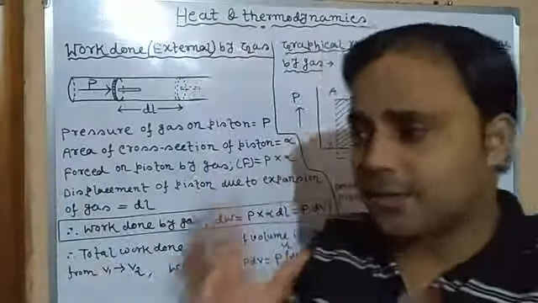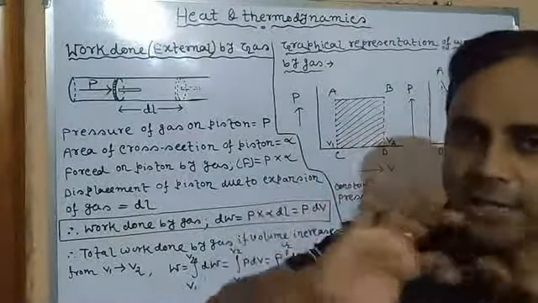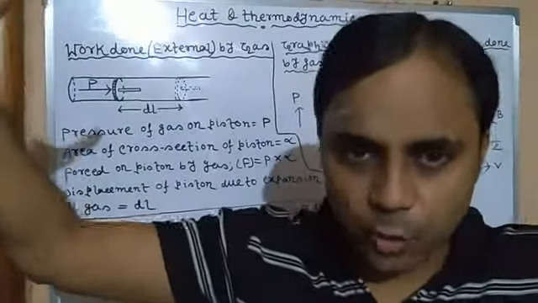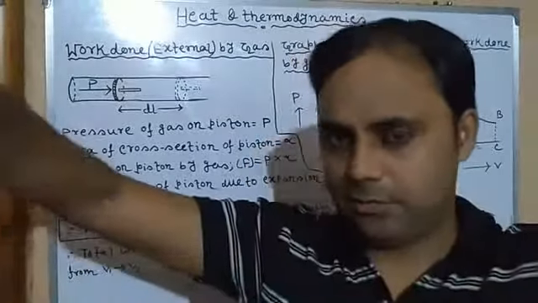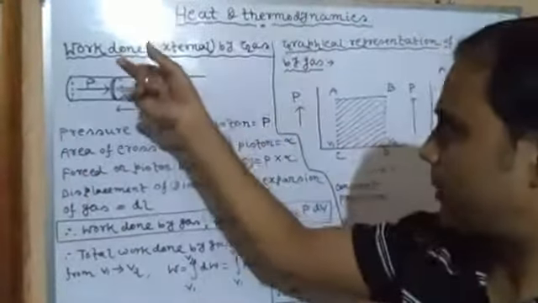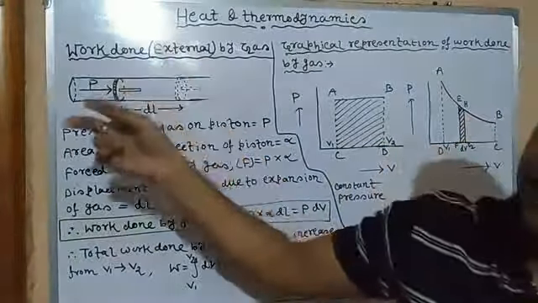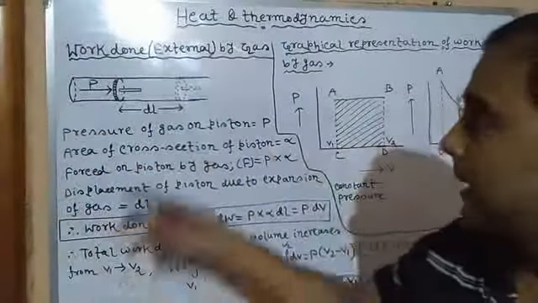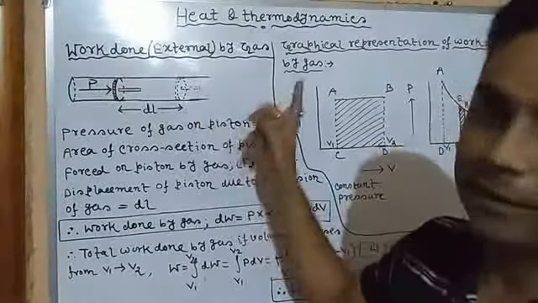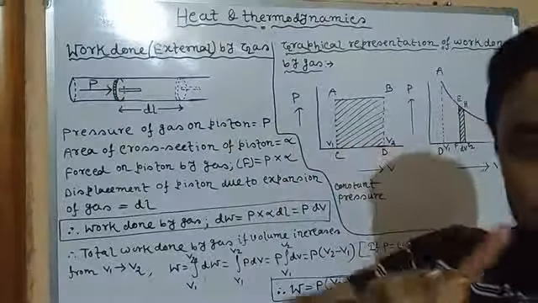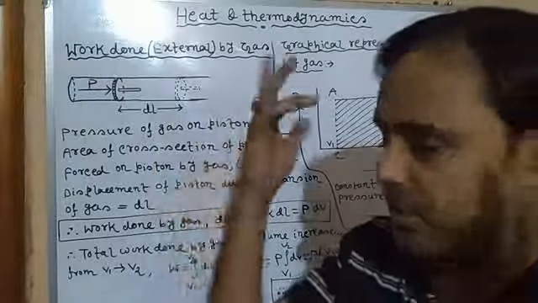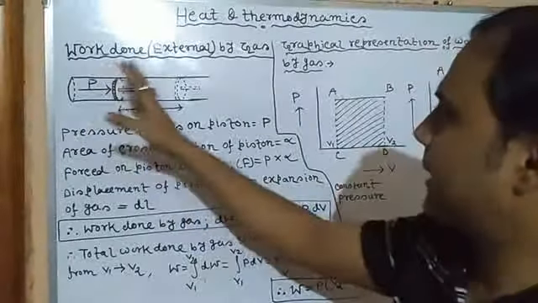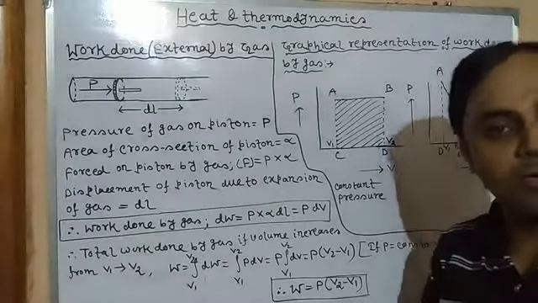So that's why, since during expansion a gas expands and the external pressure always opposes its expansion, it has to do some work against the external pressure. That's why, when a gas does work during expansion, it is always external work done, since it has to work against an external agent. Clear? We may assume it to be external pressure. So that's why it may be called external work done by a gas. So let's see the expression of external work done by a gas.